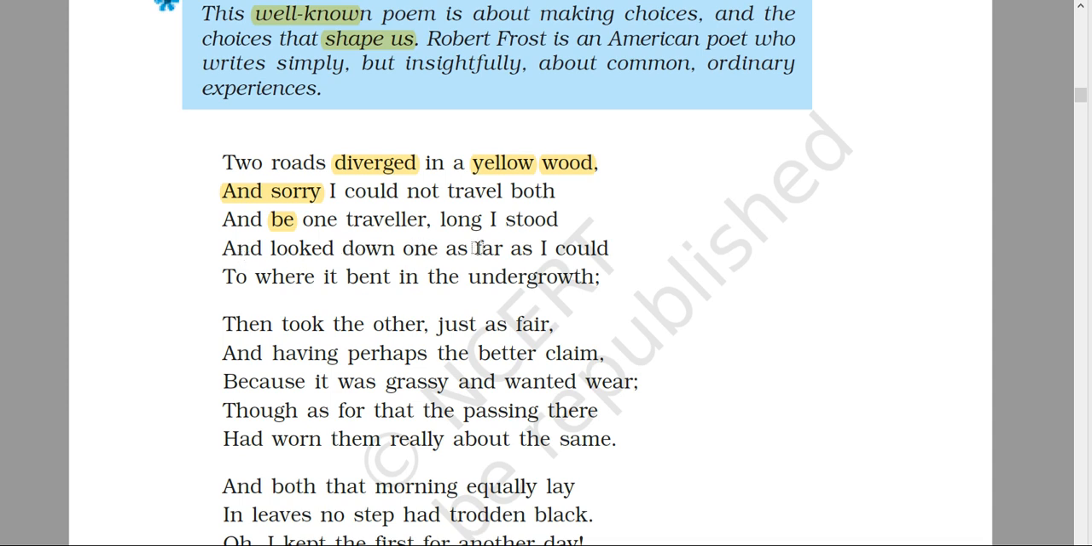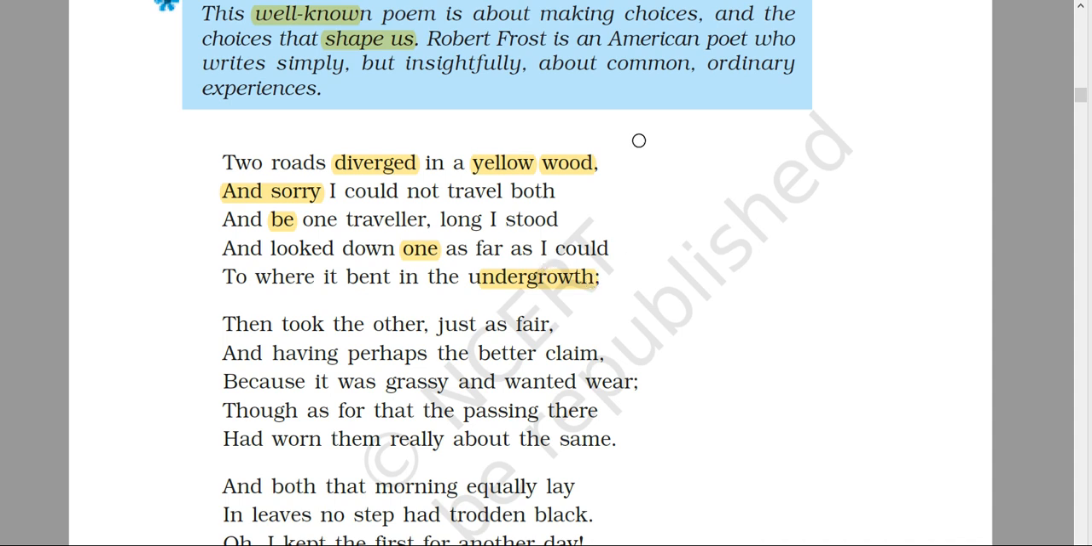Long he stood and looked down one, and he looked at one choice that was there in front of him, or one road, we can say. As far as I could, as far as his eyes can see, he saw those roads, to where it bent in the undergrowth. And how far he could see where the road goes, or where the road bends, to the undergrowth. Undergrowth is a place full of trees and vegetation and plants, that is called, we can say, forest. A forest that is full of trees.